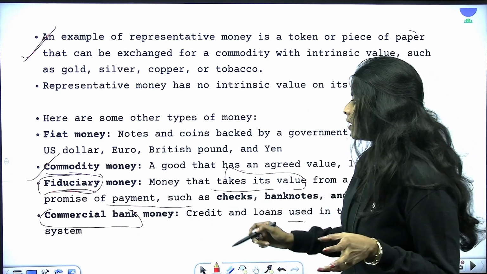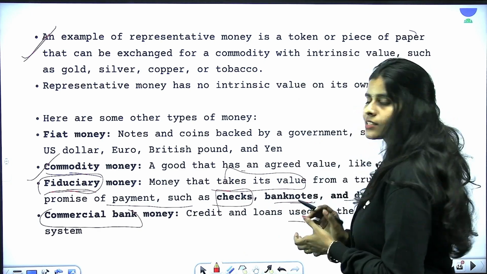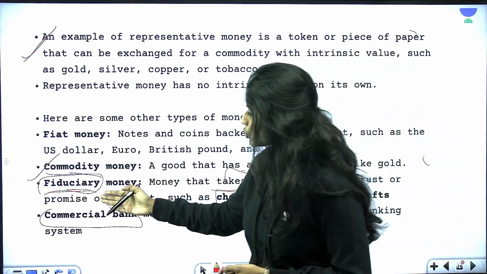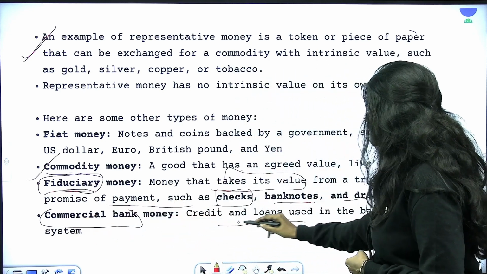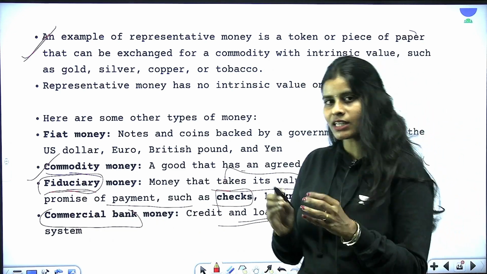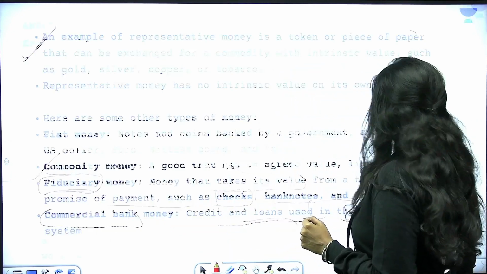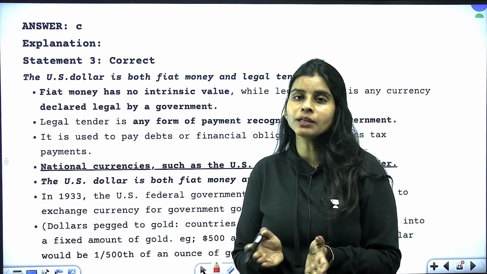Say for example, you have your checks, you have your bank accounts, you have your drafts, etc. So these are the examples of fiduciary money. And commercial bank money, that is your credits and loans used in the banking systems, is called the commercial bank money.